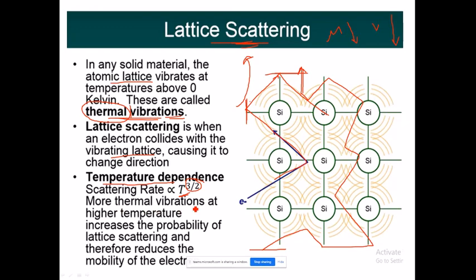And there are more thermal vibrations at higher temperature. Why? Because as temperature increases, electrons gain energy, they start moving more in number, and hence more thermal vibrations will happen due to higher temperature, and it increases the probability of lattice scattering. Therefore we can conclude that the mobility of the electron is reducing as the lattice scattering is increasing. Why is lattice scattering increasing? Because temperature is increasing.